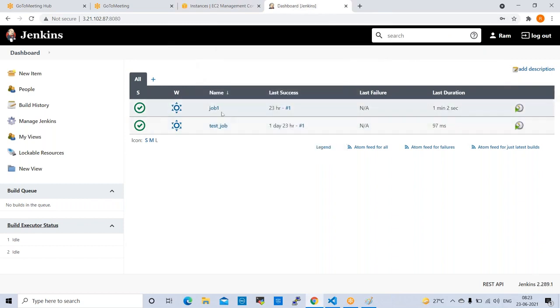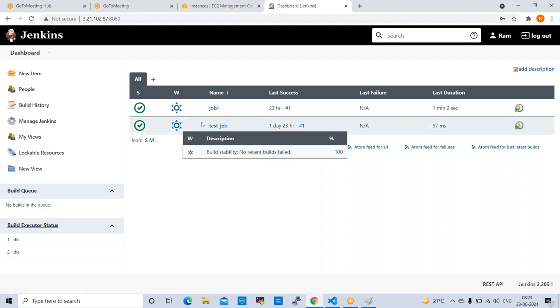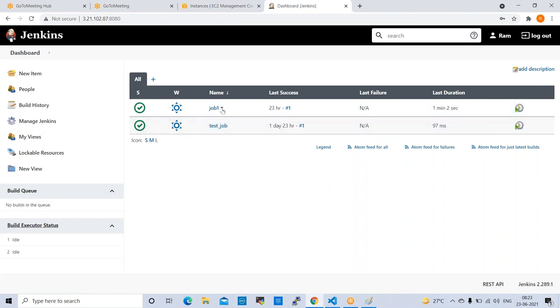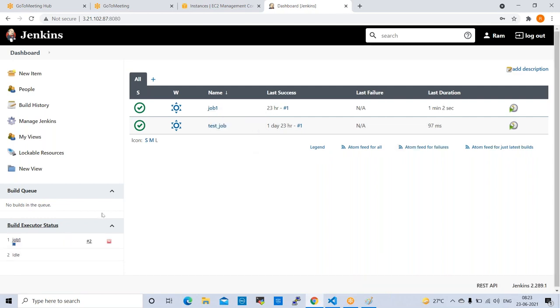Yeah. So we have already created job one, right? Job one is already created. Let us build it now to see whether it is running properly or not. Build now, whether it is success or failed. Let us check that first. Then we'll create the other jobs.